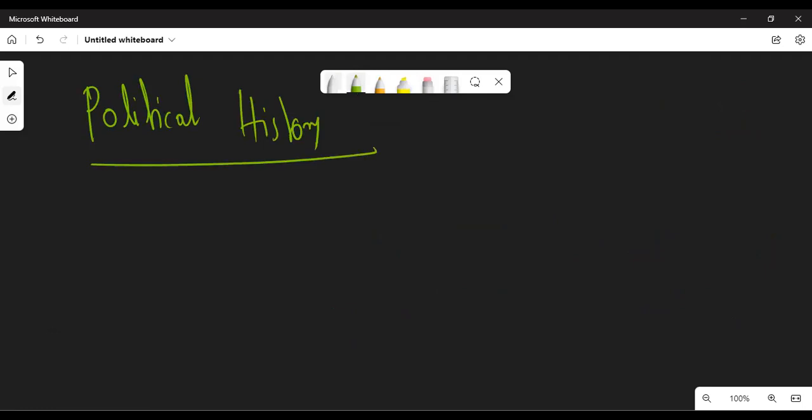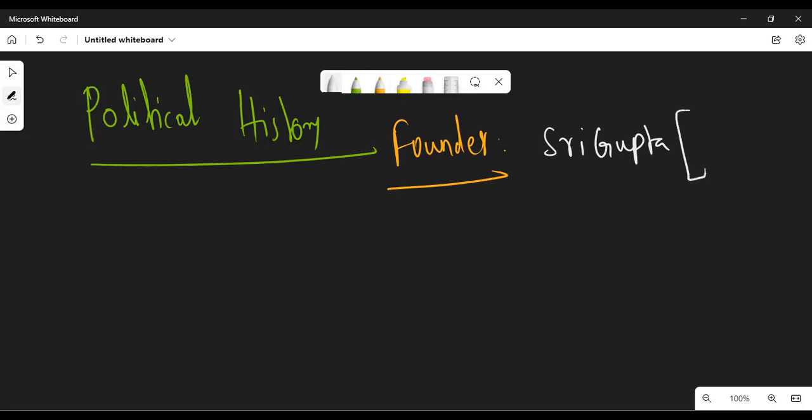Political history. The first one is the founder. Sir, who is said to be the founder of Gupta? We discussed Sri Gupta. Sri Gupta is said to be the founder of the Gupta Empire. About the timeline of Sri Gupta: the timeline of Sri Gupta's period is 240 AD to 280 AD.